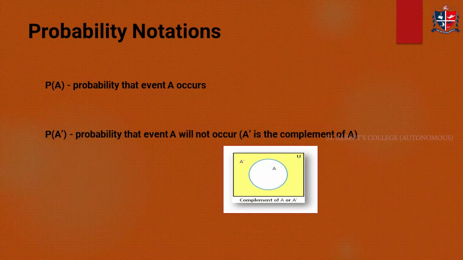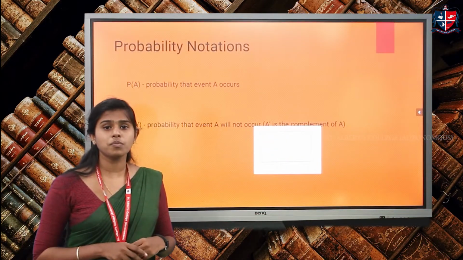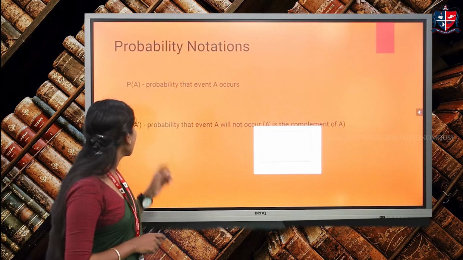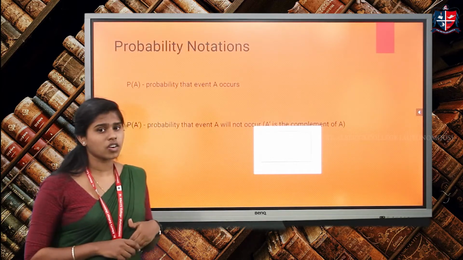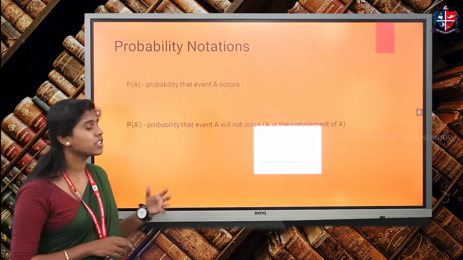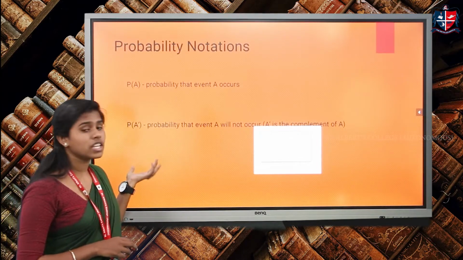And then we are going to familiarize ourselves with some important probability notations used in the theory of probability. The first one is P of A. This is the probability that event A occurs. It is specific to a particular event, or P of B will be the probability that event B occurs. So P of A refers to the probability that event A occurs.